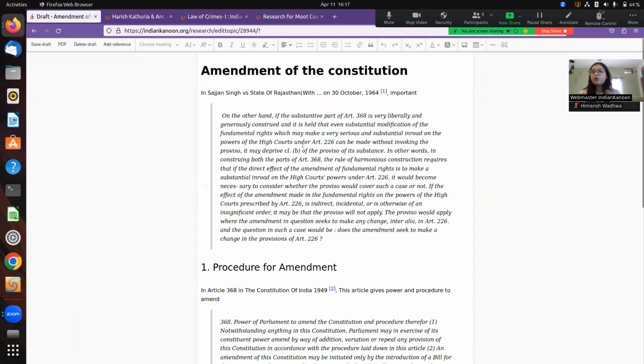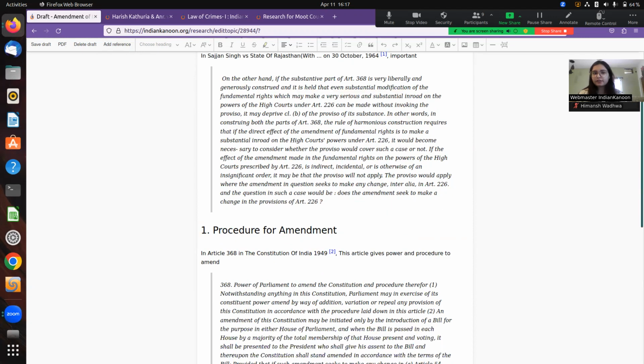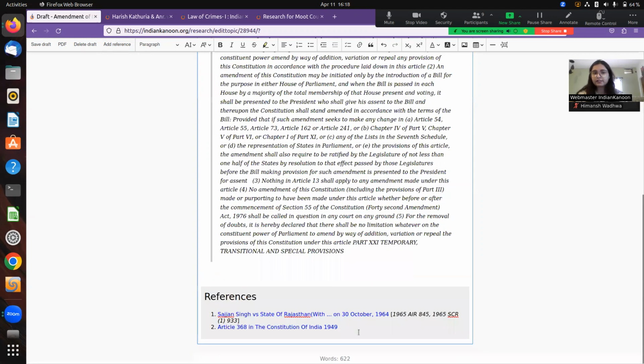So the virtual legal assistant also provides you with a word editing tool, just like other word tools that you have. Here you can bold or make other editing changes. You can add bullet points. You can also add references if you have more references that you want to add, with the links you want to add. All of your research comes up in this Word document, where you can edit, add more points. For example, here I add important article. Just like this, you can add more points within this, and all of the documents that you have referred come here in the references.